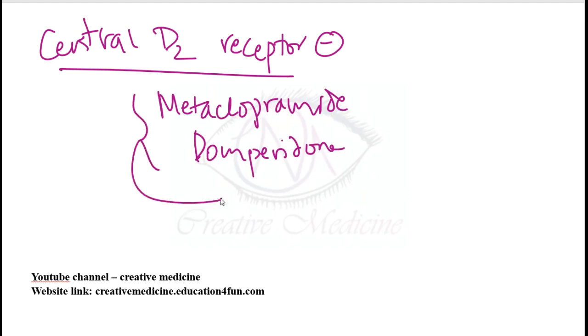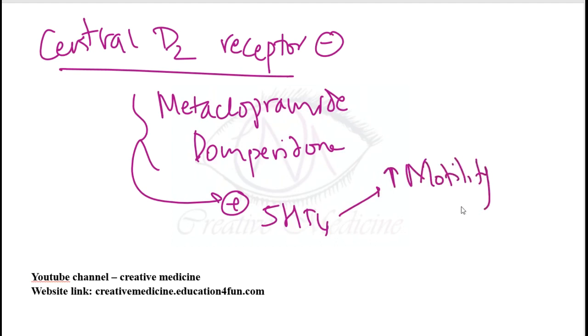Both metoclopramide and domperidone will activate 5-HT4 and thus they will increase the motility. Then metoclopramide will also act on the 5-HT3 receptor.